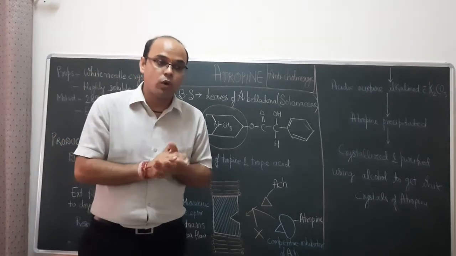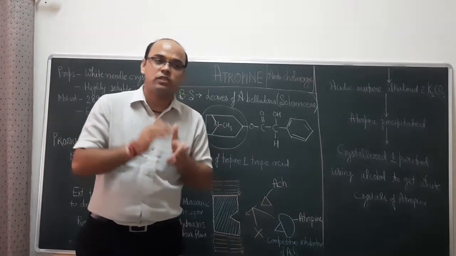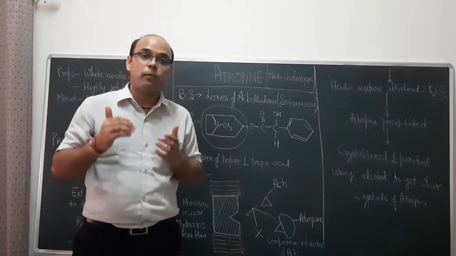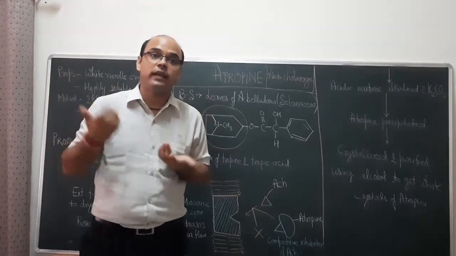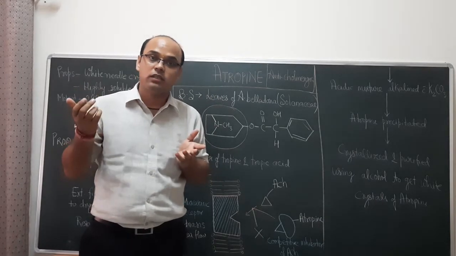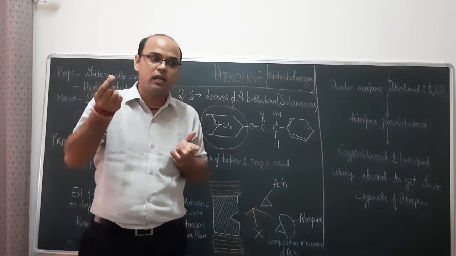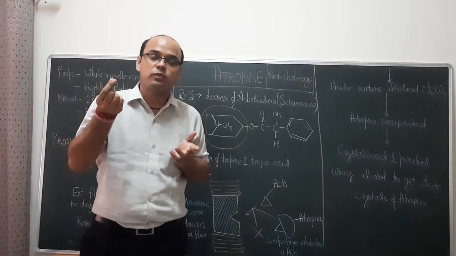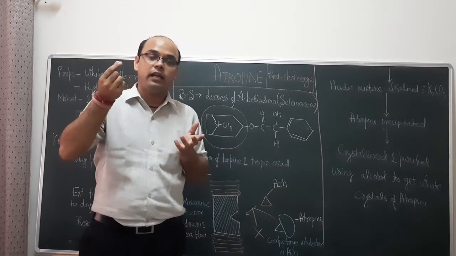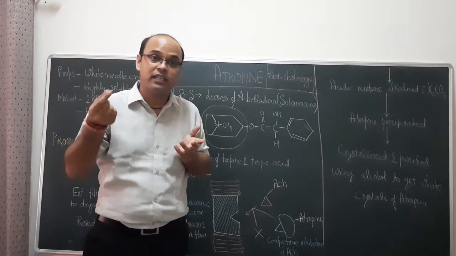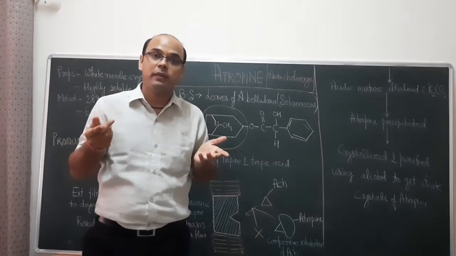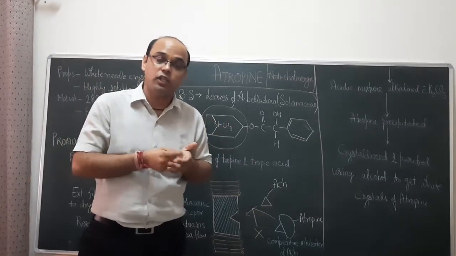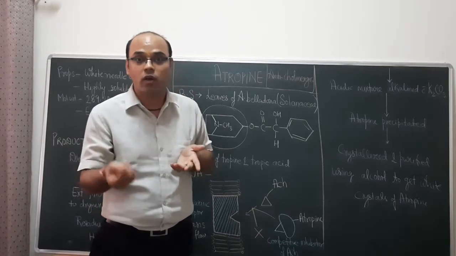You must have gone to an ophthalmologist for checking your eyes. For a proper and deep checkup of your eyes and the internal organs, doctors instill 2-3 drops of liquid in your eye, and the nurse tells you to wait for 15-20 minutes, and then the doctor will call you.